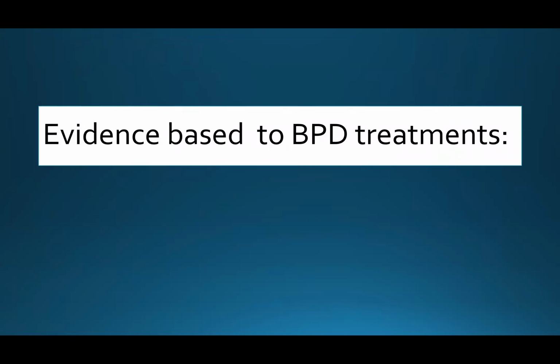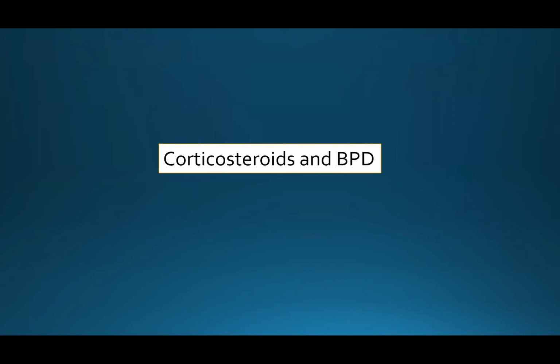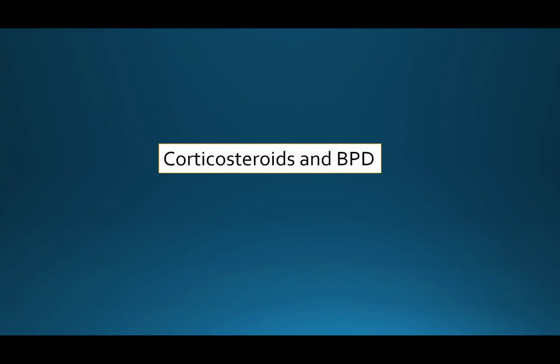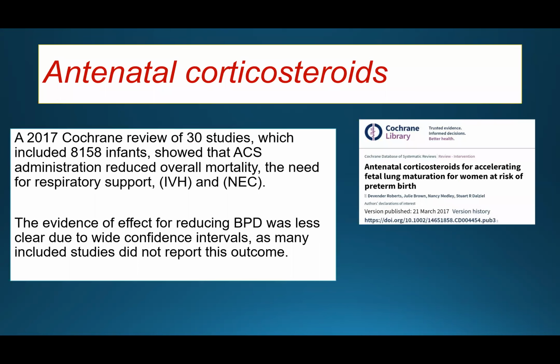Here we have the evidence base for bronchopulmonary dysplasia treatment. We'll start with corticosteroid and bronchopulmonary dysplasia. First, antenatal corticosteroid. A 2017 Cochrane review of 30 studies, which included 8,058 infants, showed that antenatal corticosteroid administration reduced overall mortality, need for respiratory support, intraventricular hemorrhage, and NEC.